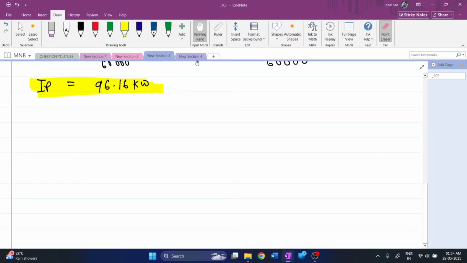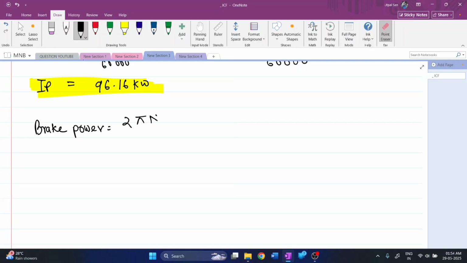Then we'll calculate the brake power. Brake power is given by the torque: 2 pi N T by 60, or in kilowatts, 60,000.